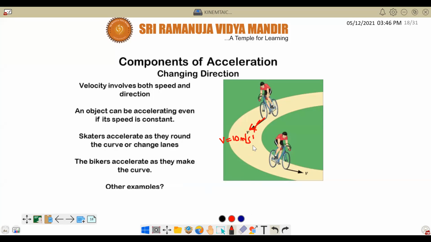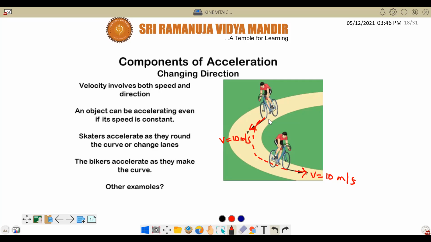Now, as you are taking a turn, you are still maintaining a speed of 10 meters per second. But since you have changed the direction, there will be acceleration. But on the other hand, if you go straight, then you will not have acceleration.